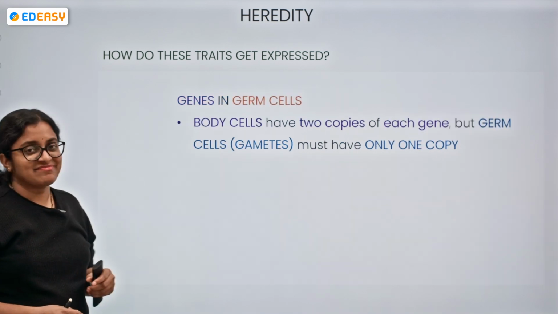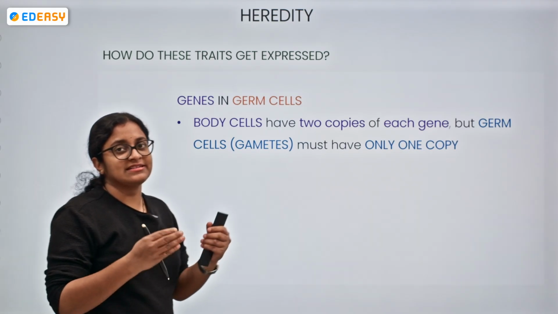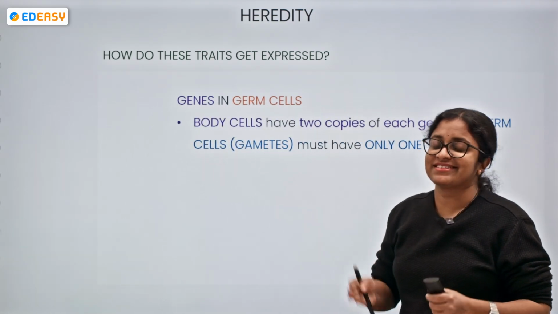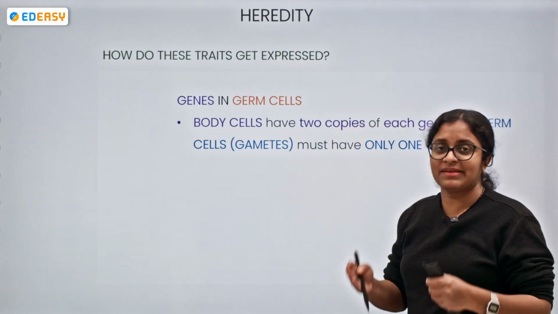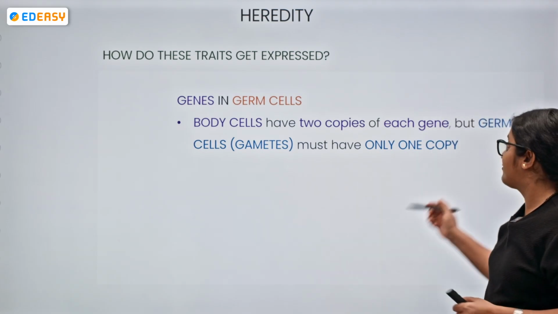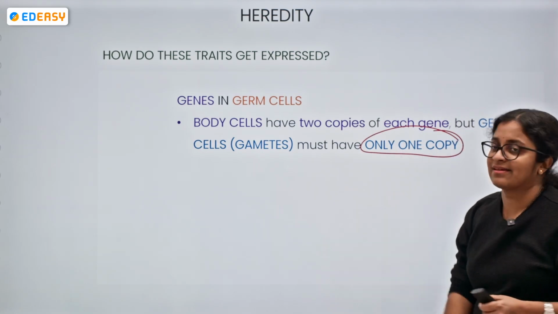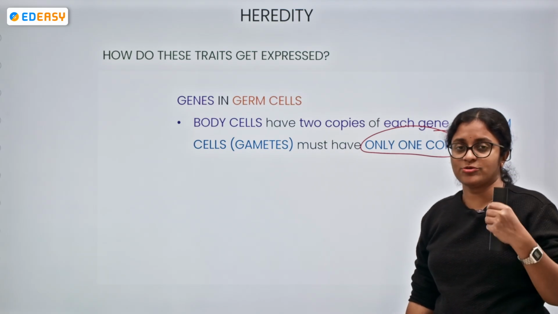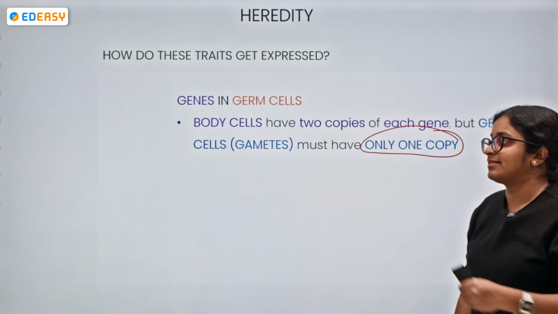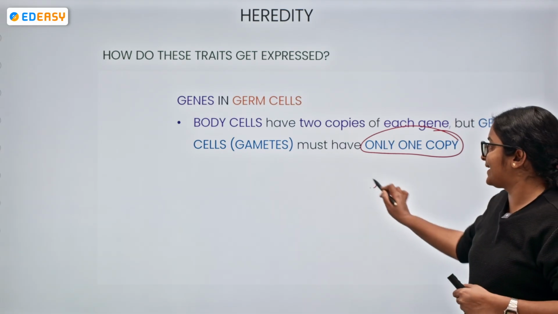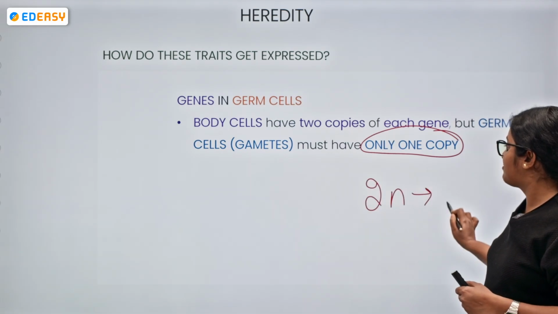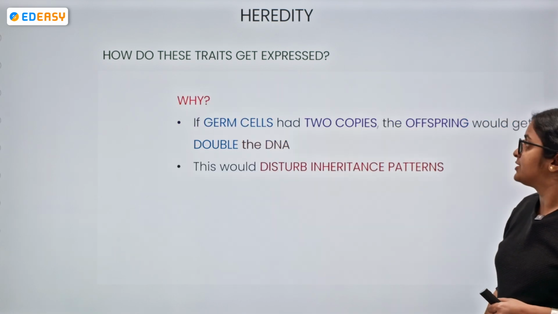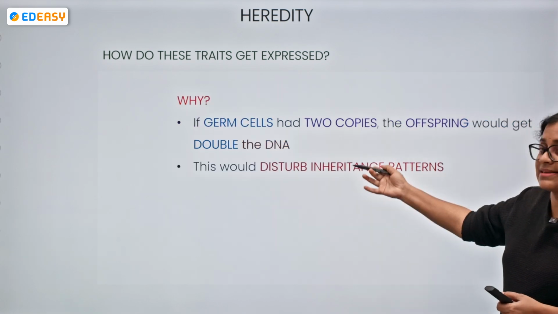Now, genes in germ cells: of course, we knew the body cells have two copies of each gene, but germ cells, nothing but the gametes, the male or the female sex cells, need to have only one copy. That's why in meiotic divisions there is a reduction of the chromosomal number to half. If it is a diploid character, haploid will be formed like that.